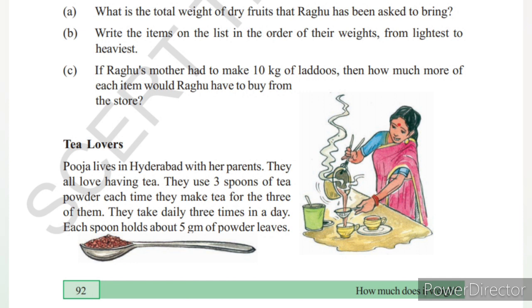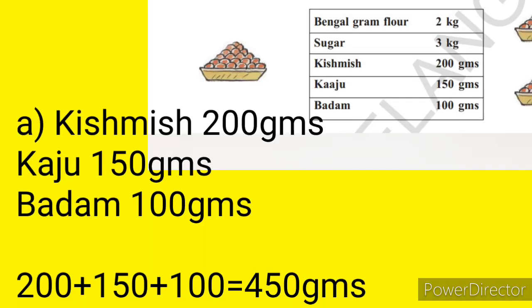A. What is the total weight of dry fruits that Raghu has been asked to bring? So how much weight of dry fruits has Raghu been asked to bring? Let us see what the dry fruits in the list are. Kishmish, kaju, badam, all these are dry fruits. Kishmish 200 grams, kaju 150 grams, badam 100 grams. Add those three: 200 plus 150 plus 100 equals 450 grams. So she asked him to bring 450 grams of dry fruits.